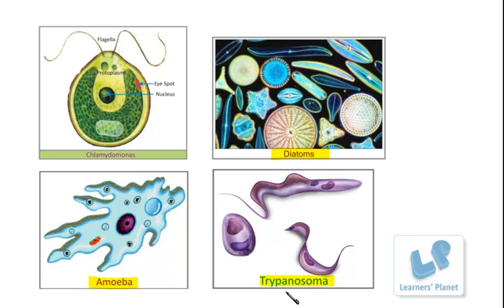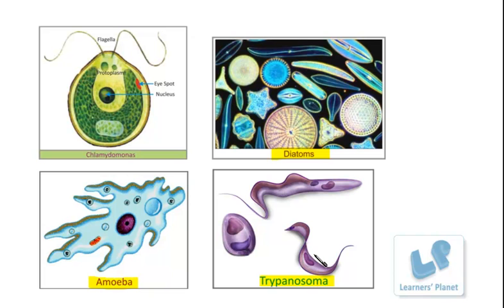This trypanosoma, you might be knowing this fact, is an organism that causes sleeping sickness. It is of course common in African countries, and it is initially present in the saliva of the tsetse fly. When these flies bite a healthy person, the saliva is transferred over there, and along with the saliva, trypanosoma is also transmitted. Further, this organism will grow inside the blood and will cause sleeping sickness in human beings of course. Fine. So these are some examples.